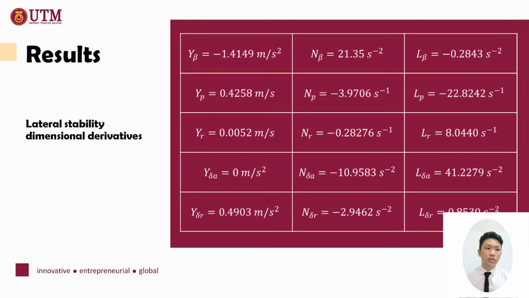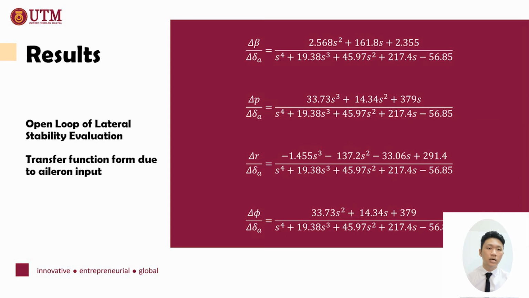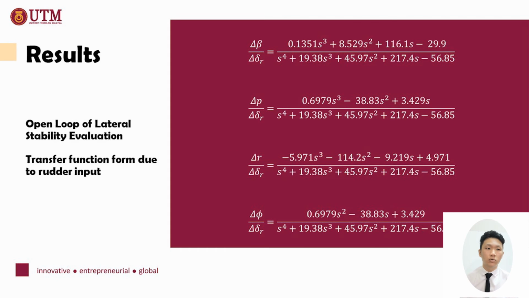Next, let us look into the lateral stability dimensional derivative. We obtain the state space matrix form the same way as the longitudinal method. We substitute the dimensional derivative into the equations. Then we get the transfer function form due to the aileron input and also the rudder input.